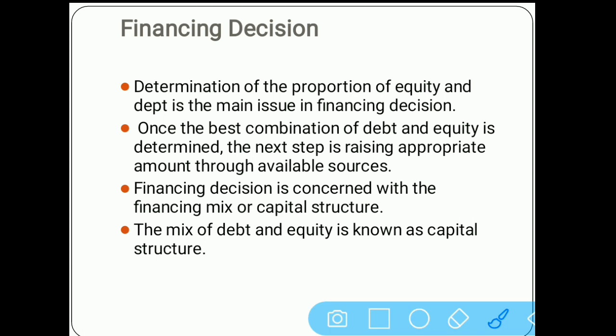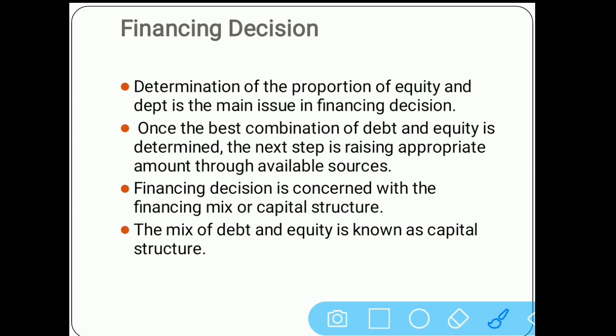Then let us understand what is debt. Again on the liability side, there is a heading loan. There are two types of loans: secured loan and unsecured loan. In the financing decision, the company first has to decide the proportion of equity and debt, that is, how much the owners are going to invest in the company and how much loan the company wants to take from outside sources. This decision should be taken first.